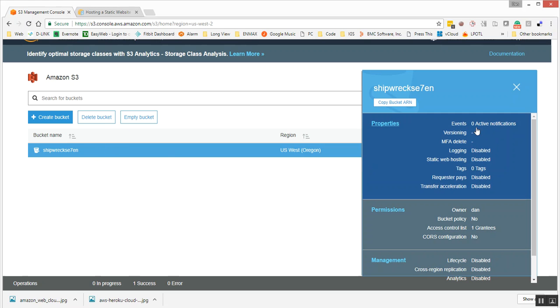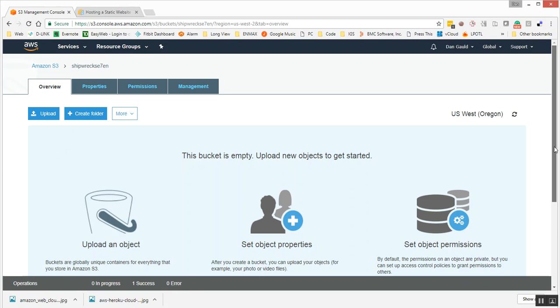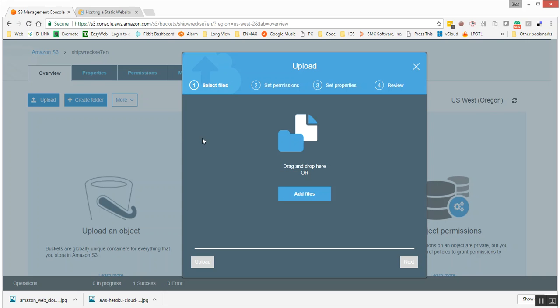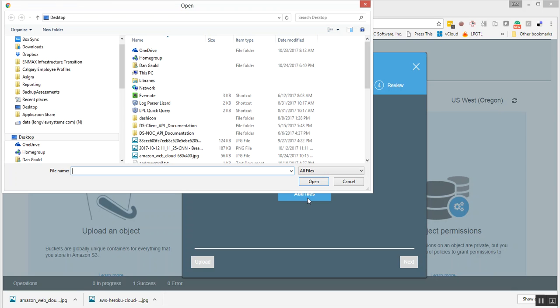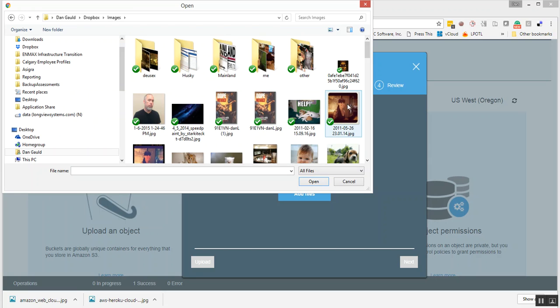We can click on it and we can see some of the properties about it. But right now, let's go into it. So we'll click in it and we have some options here, one of those being, let's upload some files to it. So we're going to do that. We will click upload and we will click add files. And let me go to my Dropbox. Isn't that interesting? I'm uploading files from my Dropbox from S3 to S3.